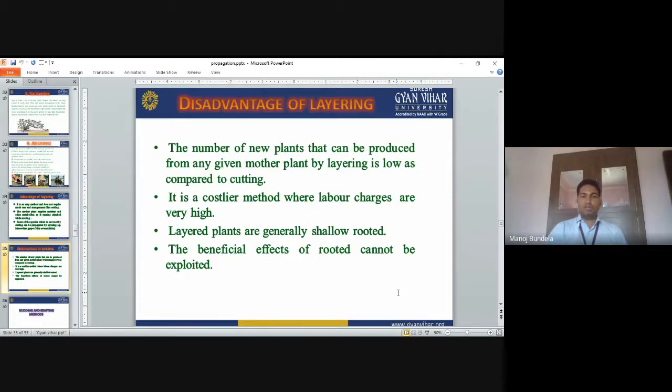It is a costlier method where the labor charges are very high. Layered plants are generally shallow rooted. Layering takes so much time, and because the plants are shallow rooted, the beneficial effects of rooting cannot be exploited.